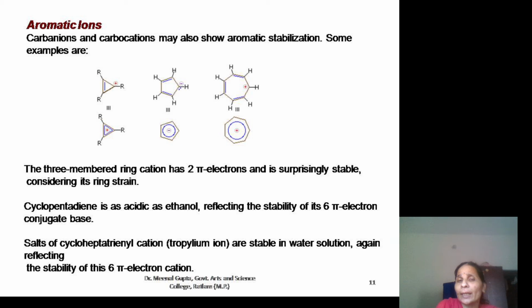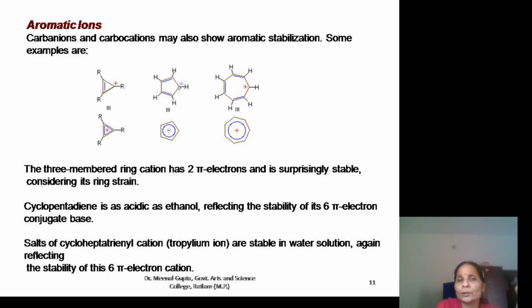Cyclopentadiene is as acidic as ethanol. Cyclopentadiene, a simple compound, is acidic. Why? Because it liberates a proton easily. Why does it liberate a proton easily? Because it forms the cyclopentadienyl ion, and this ion is more stable due to resonance and due to following Huckel's rule, and is highly stable. Therefore it easily converts from cyclopentadiene to the cyclopentadienyl ion by liberation of a proton in the presence of even a simple weak base.